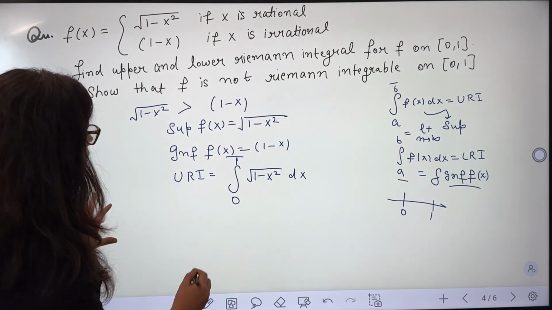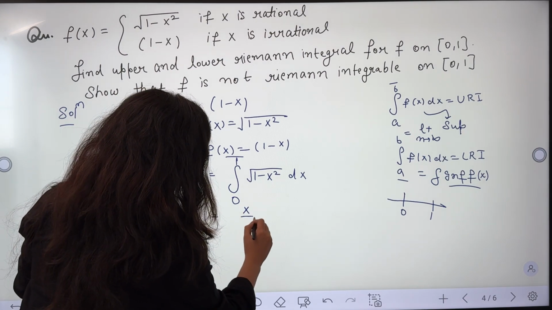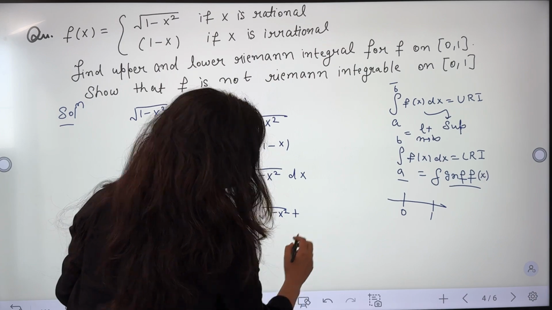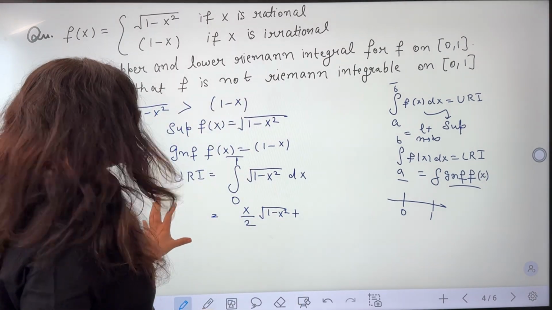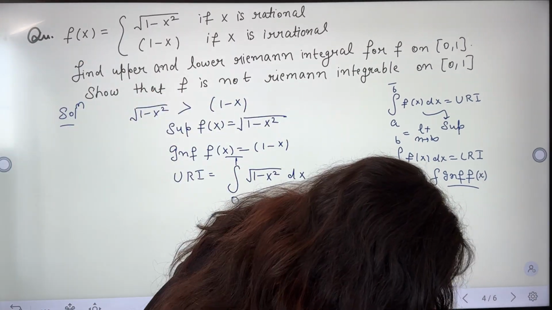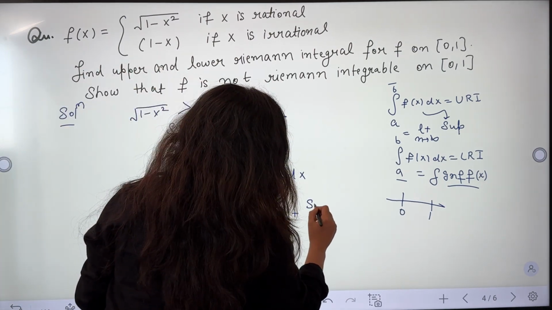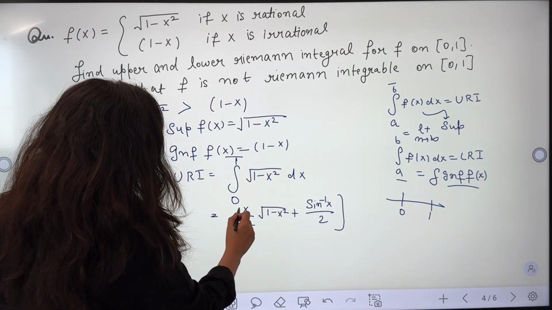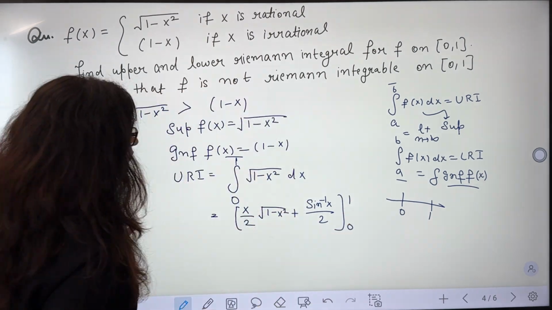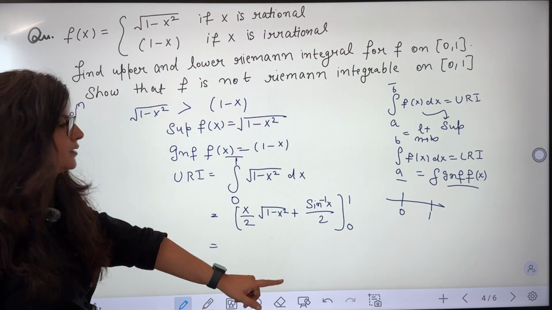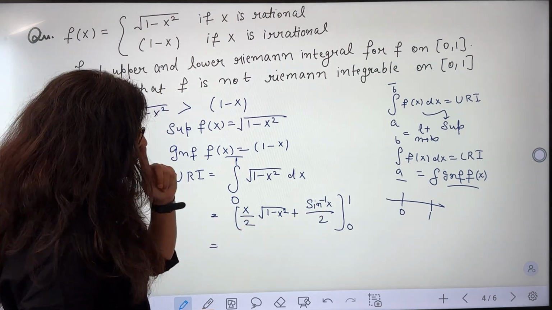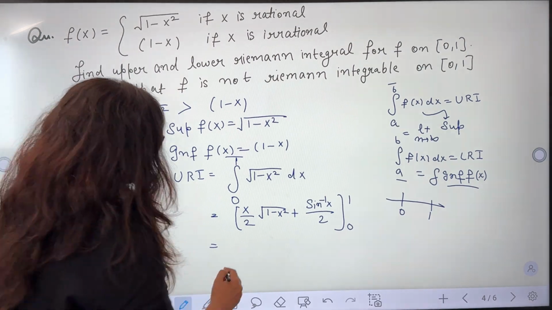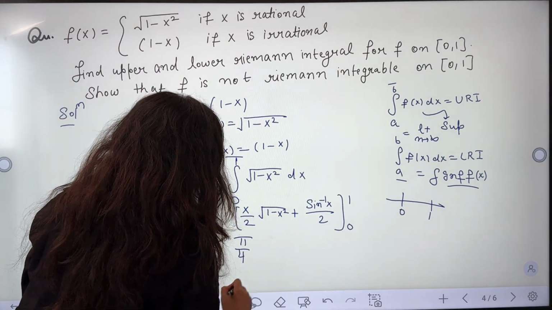So this is equal to x by 2 under root 1 minus x square plus sin inverse x by 2. The limits of integration are from 0 to 1. Putting the limits, when we put 1 this becomes 0. Here we put 1, sin inverse 1 by 2 is pi by 4. So pi by 4 is the answer.